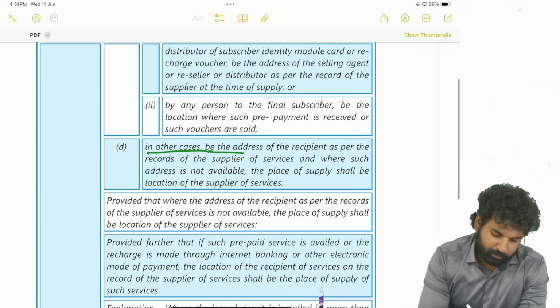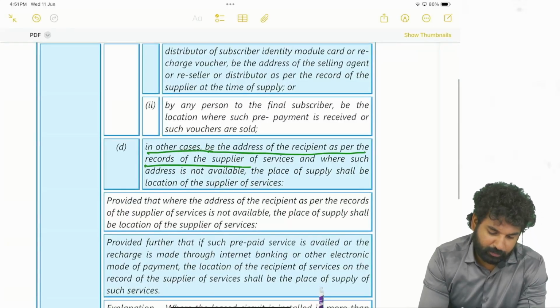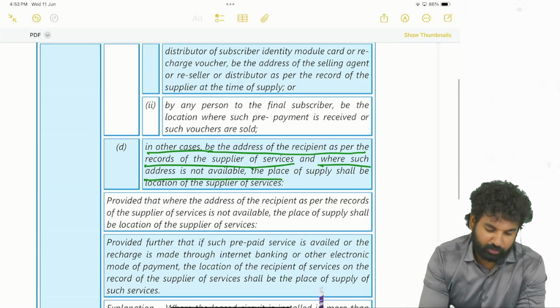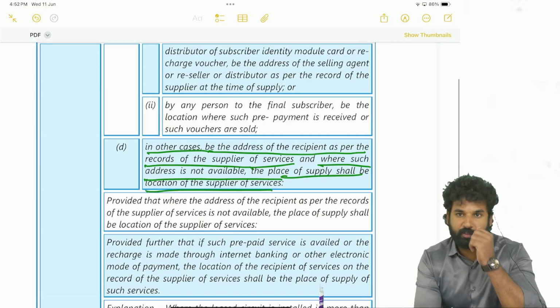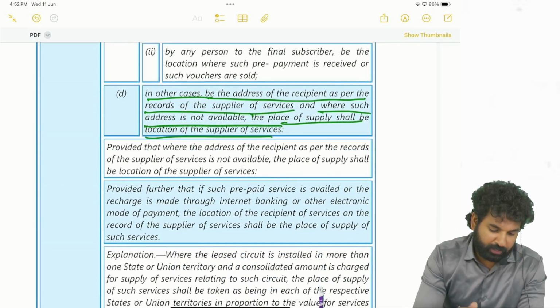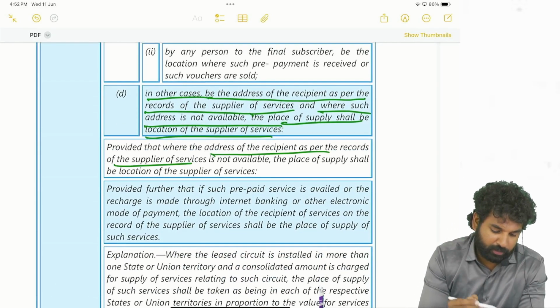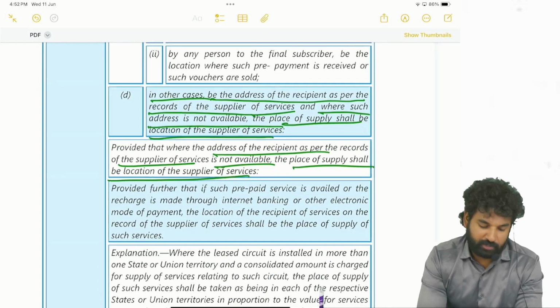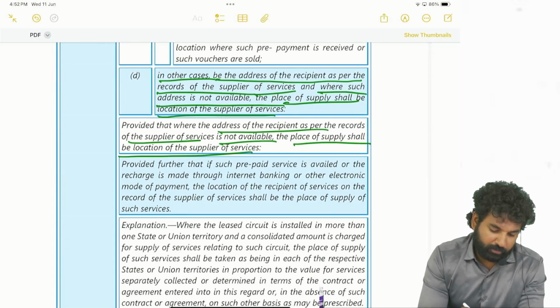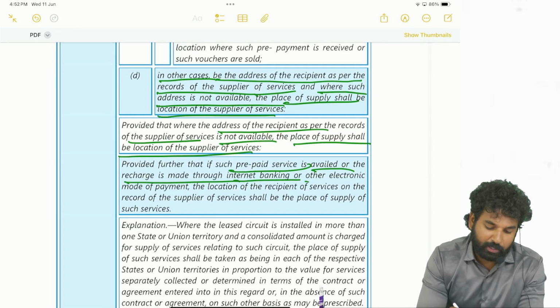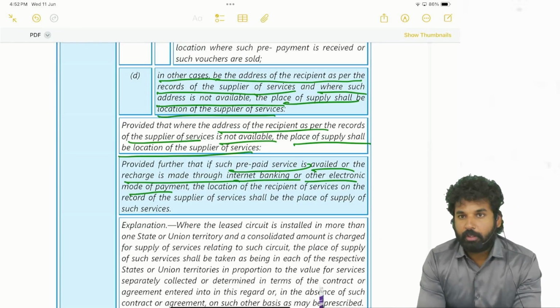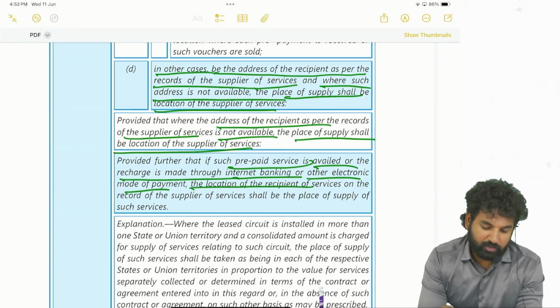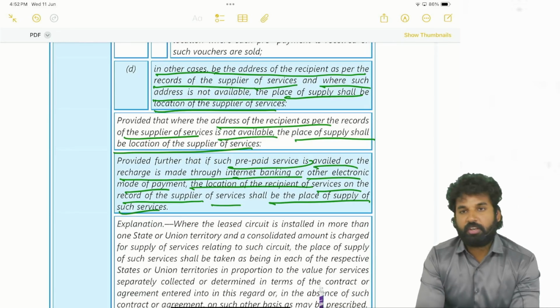In other cases, the place of supply shall be the address of the recipient as per the records of the supplier of service, and where such address is not available, the place of supply shall be the location of the supplier of service. Provided further that if prepaid service is availed or recharge is made through internet banking or other electronic mode of payment, that means recharge online, the location of the recipient of service on the record of the supplier of the service shall be the place of supply of such services.